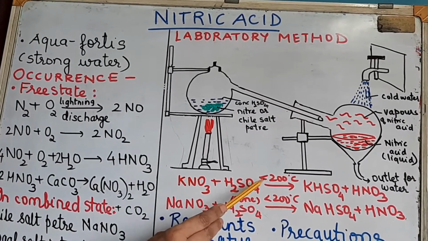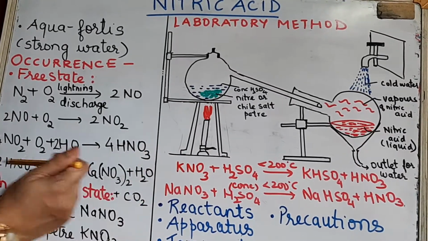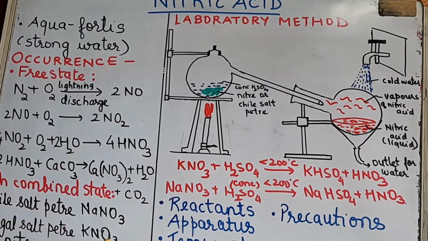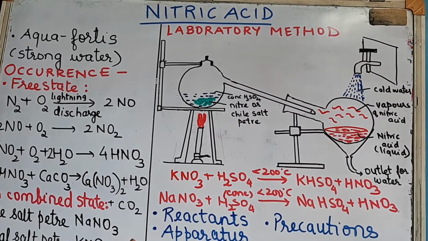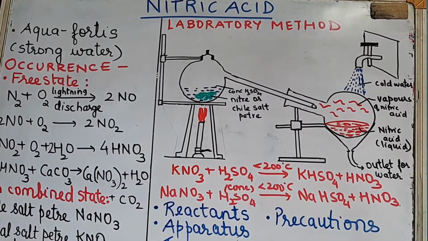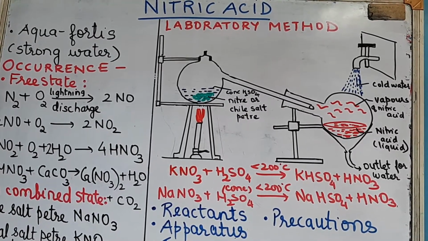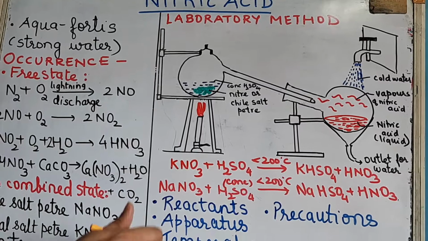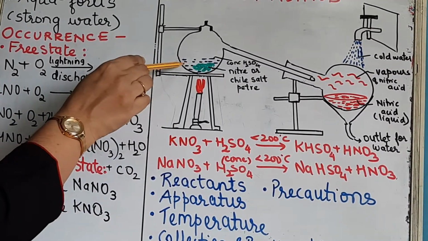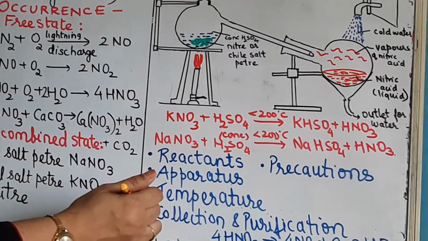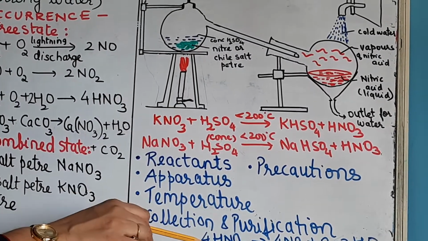If higher temperatures are used, the apparatus can crack, there is unnecessary wastage of fuel, and you get a hard residual crust of potassium sulfate or sodium sulfate. Either you get Na2SO4 or K2SO4, which is a poor conductor, and being a poor conductor, it sticks to the retort and is difficult to remove. So being a poor conductor, it sticks to the glass and is difficult to remove.